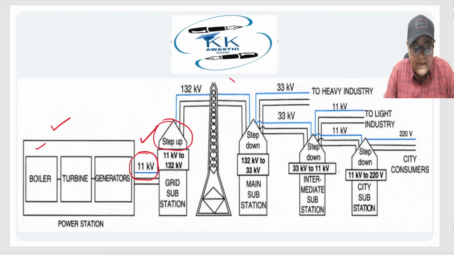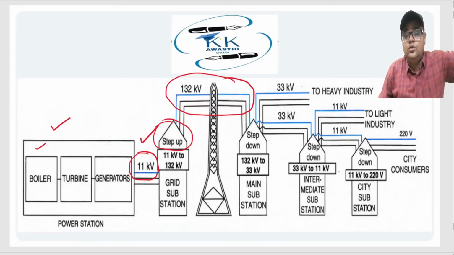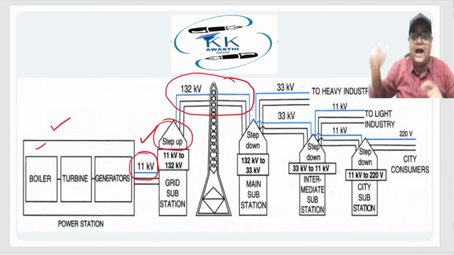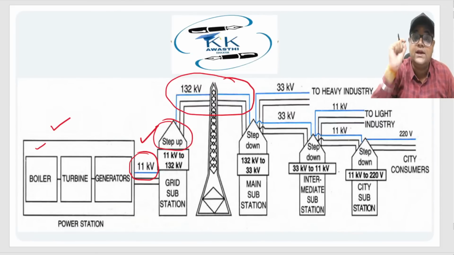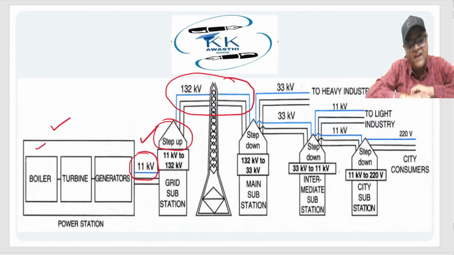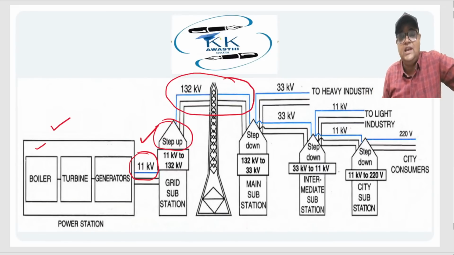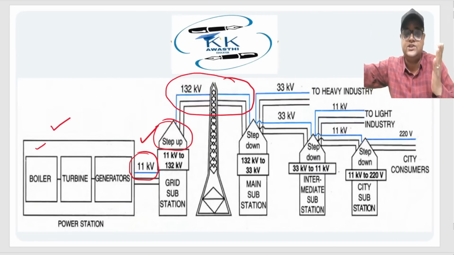Now you can clearly see that this transmission takes place over a very long distance. When you travel through highways, you see wires that are placed at a considerable height, those thick wires. These are those wires which carry 132 kV voltage. It's a very high voltage, and you cannot run these wires in residential areas, right? So you have generated it at 11 kV, you have immediately stepped it up to 132 kV, and then you have transmitted it over a very long distance.